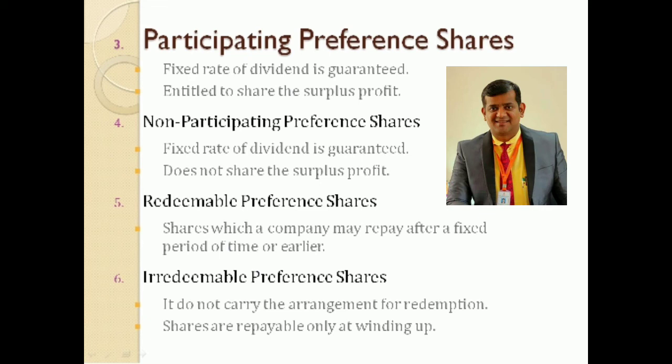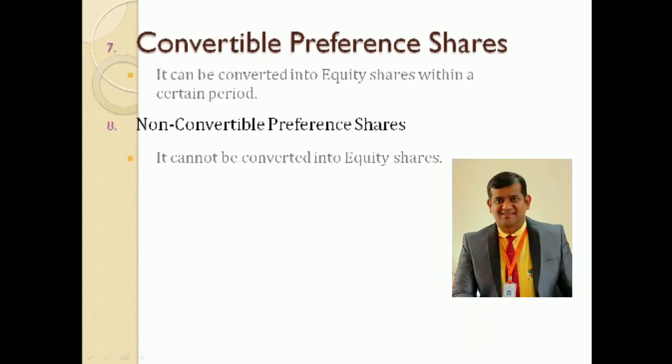Clear? So next we are moving further to the next type of shares. That is convertible preference shares. So what is this convertible preference shares and how does this work? Let us look into the point. It can be converted into equity shares within a certain period.